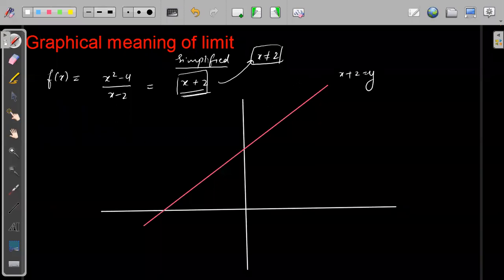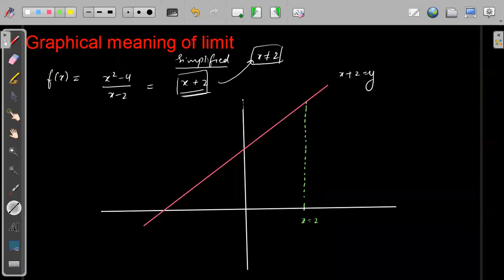But when we take off the factor of x minus 2, we will get a line which is x plus 2, right? So let's see what the value of the function is when x is equal to 2. For x equal to 2, we will get the point 2, 4. That means for x equal to 2, we are getting a y value of 4, right?